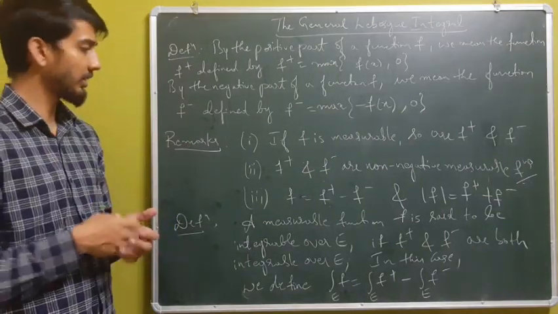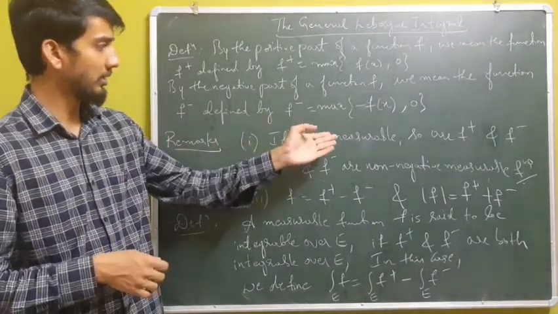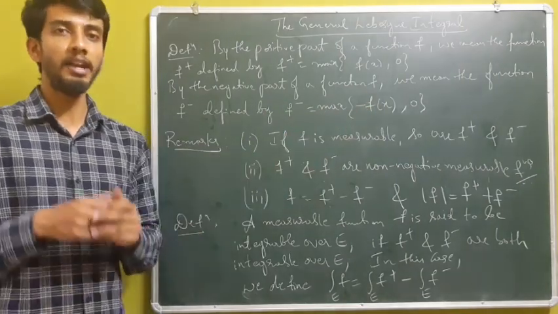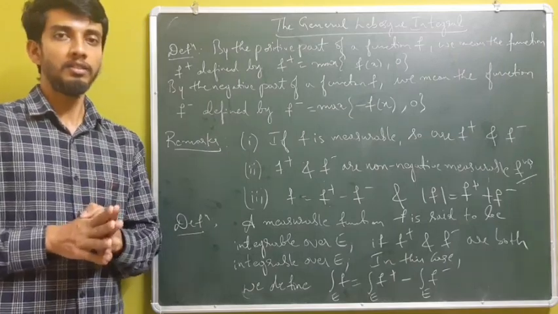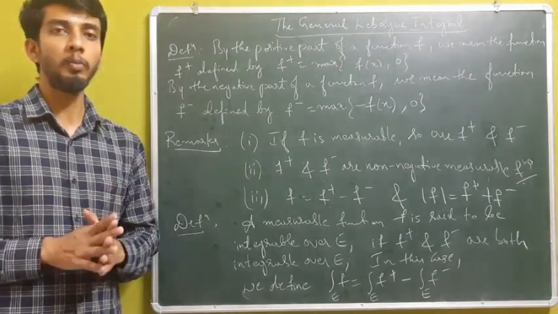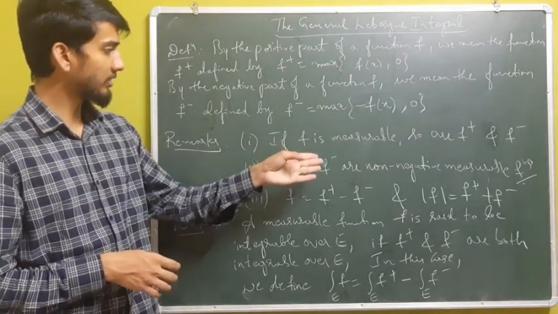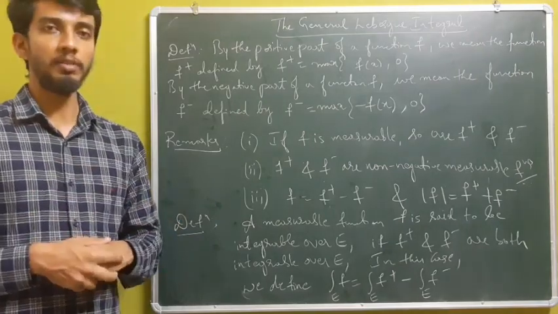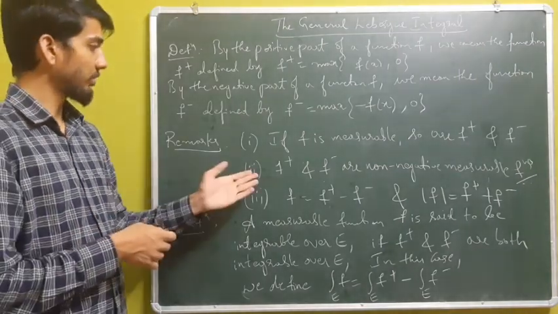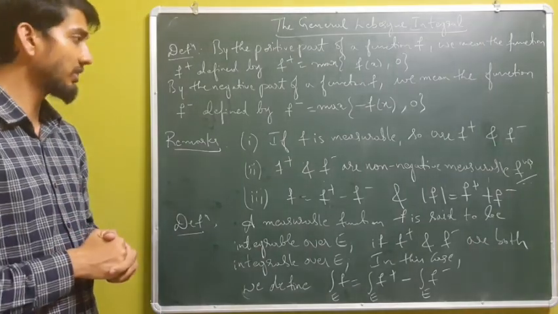And we have three remarks regarding those. If f is measurable, then so are f plus and f minus. So if f is a measurable function, the positive part and negative part are also measurable. Positive part and negative part of a function are non-negative measurable functions.